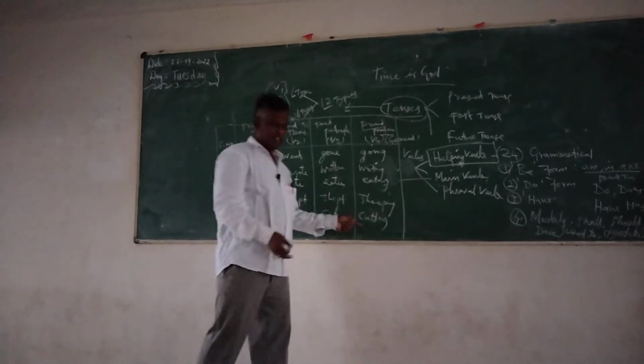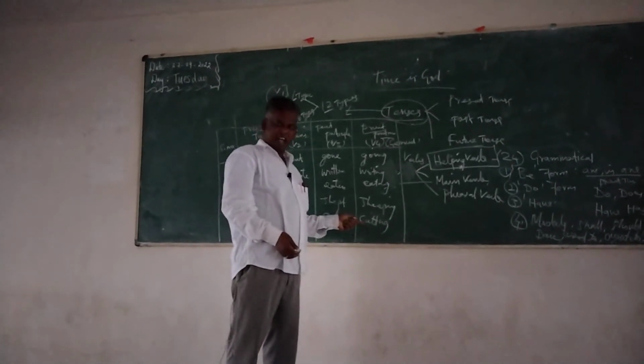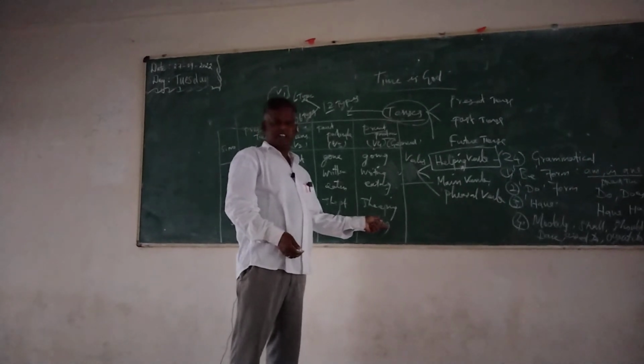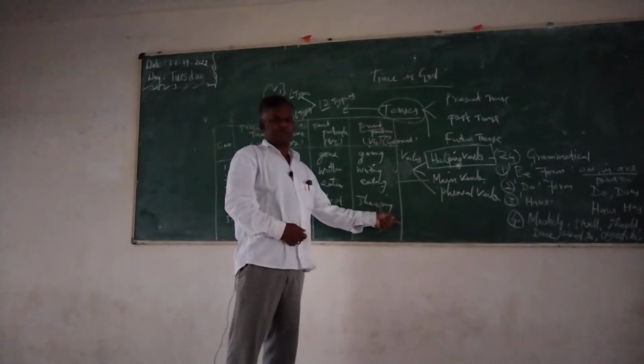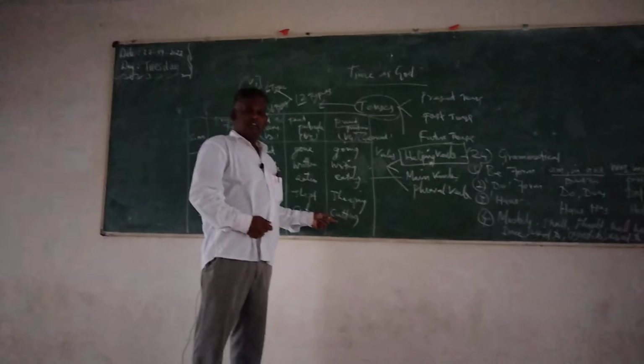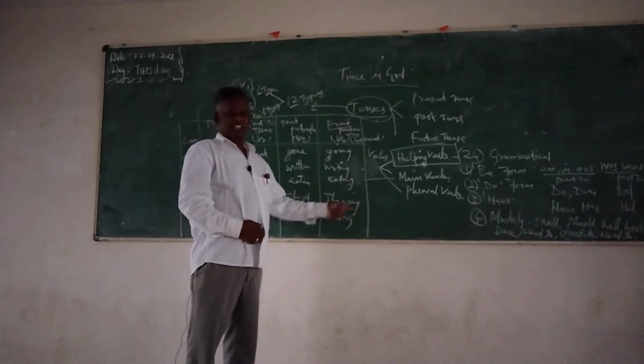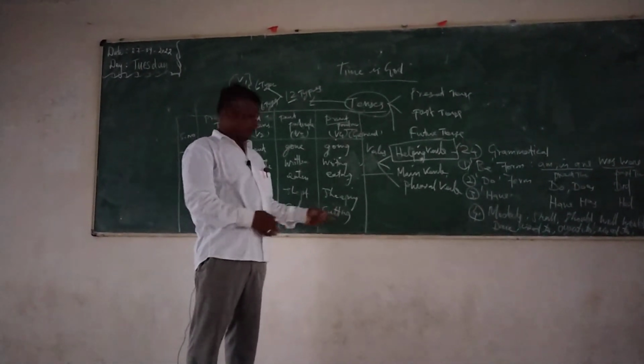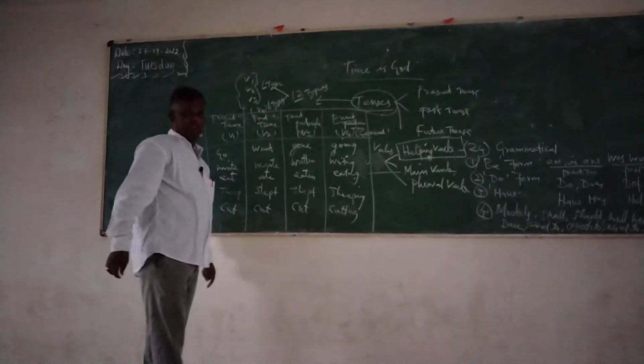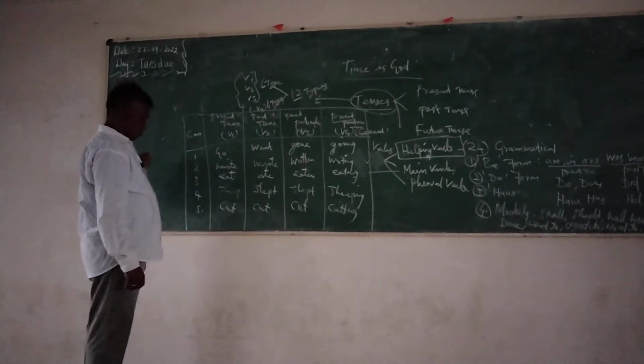Has been cutting is present perfect continuous, and is cutting is present continuous, was cutting. Other words like that, the same word, are also regular words.